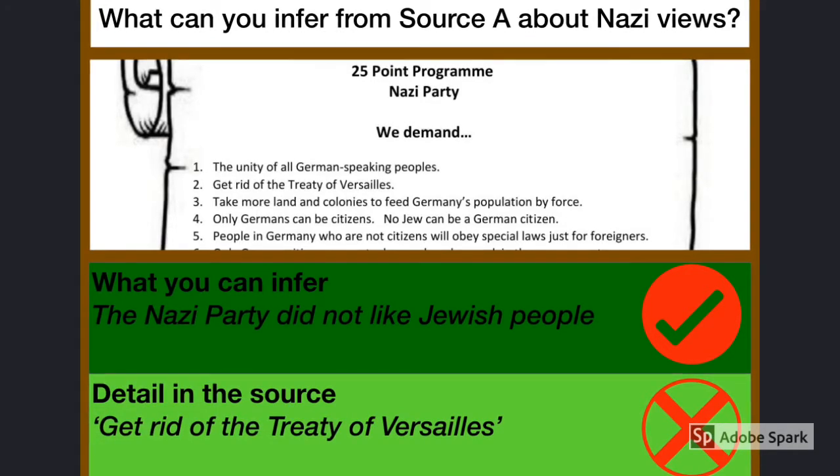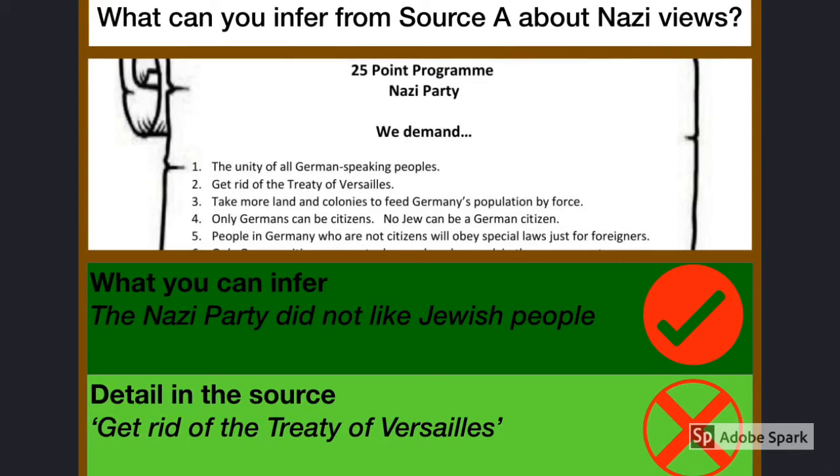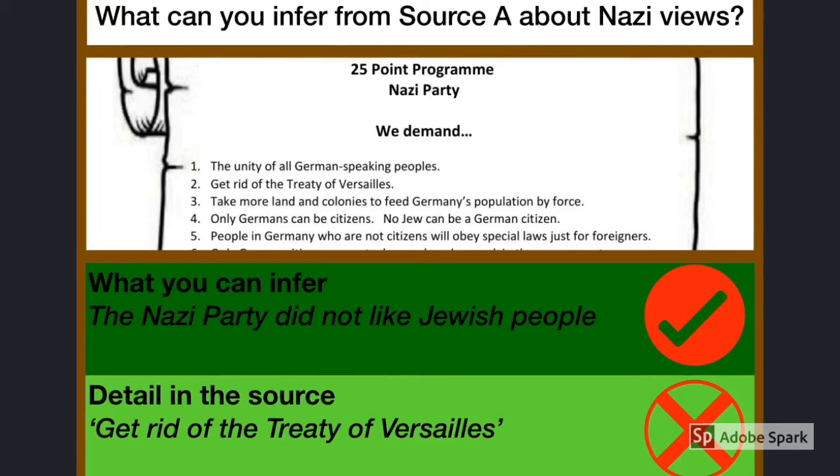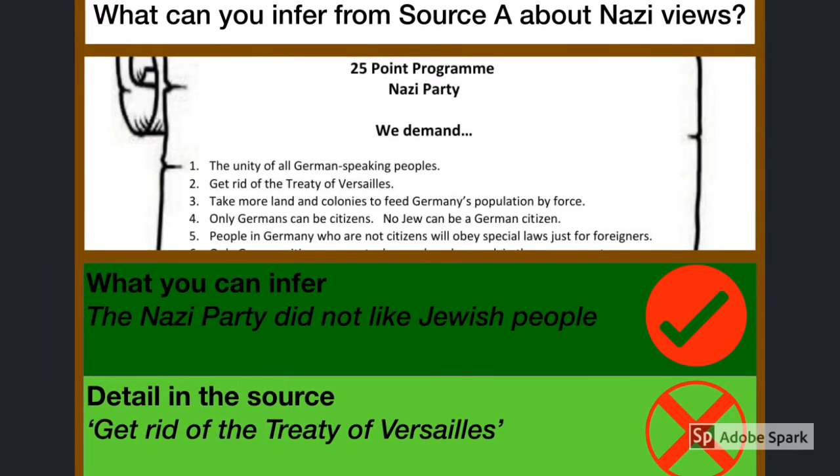This is a bad example. The inference itself is correct. The Nazi Party did not like Jewish people. We can assume that. However, the quote that's been used, get rid of the Treaty of Versailles, doesn't match. And therefore, you would only get 1 mark, and that is for the correct inference.